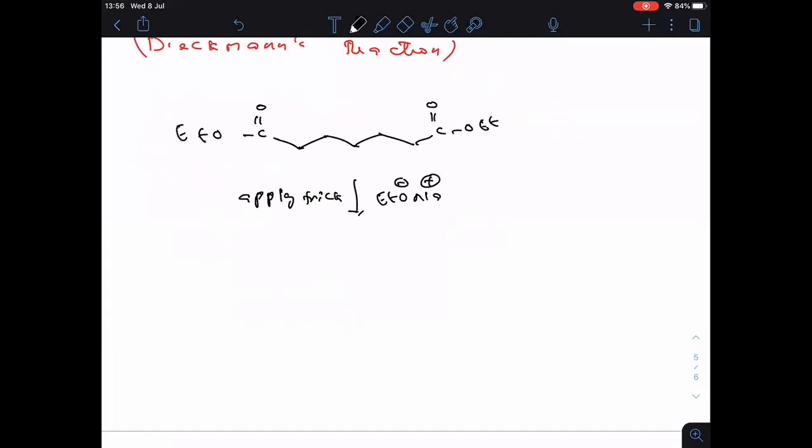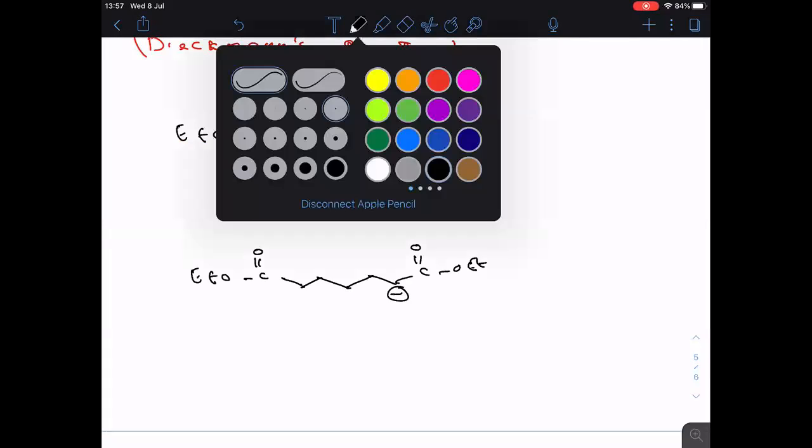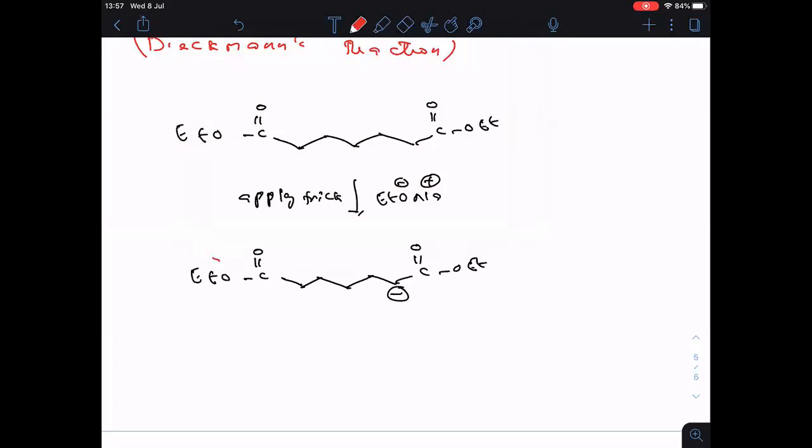Okay, let me explain now. See clearly, EtO C double bonded O, C double bonded OEt. When you remove alpha hydrogen, what you will get? Negative charge. Clear? Then I told you, remove this one also, OEt. I hope you remember the trick. This carbon will get positive charge.